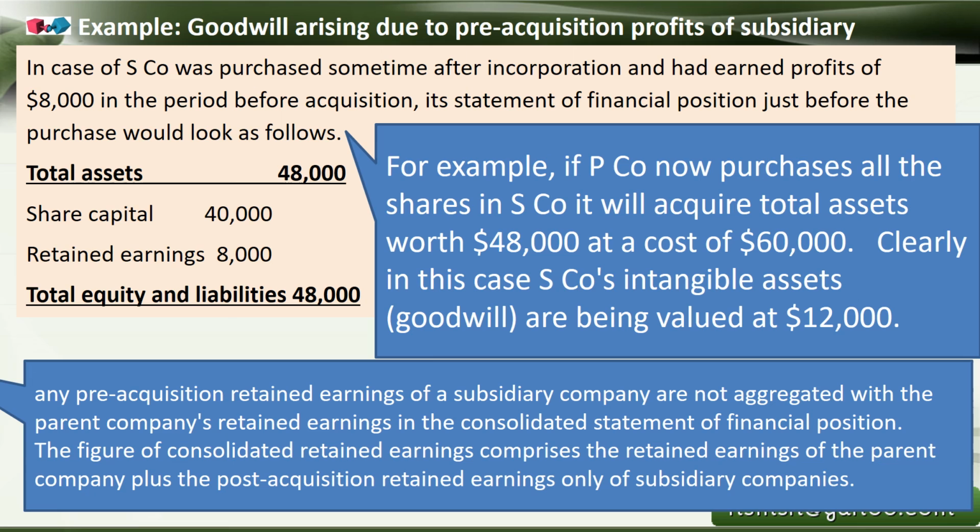Because any pre-acquisition retained earnings of a subsidiary company are not aggregated with the parent company's retained earnings. In the consolidated statement of financial position, the figure of consolidated retained earnings comprises both the retained earnings of the parent as well as the post-acquisition retained earnings of only the subsidiary companies.